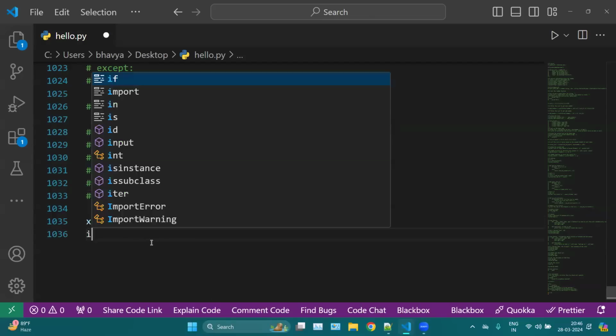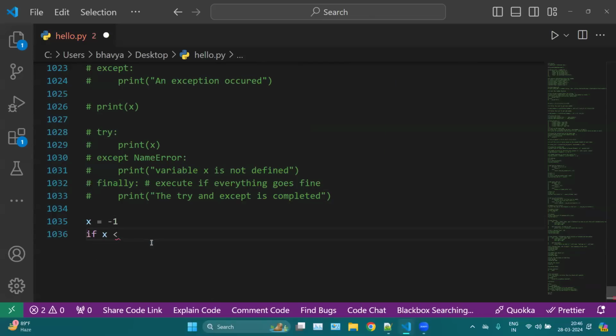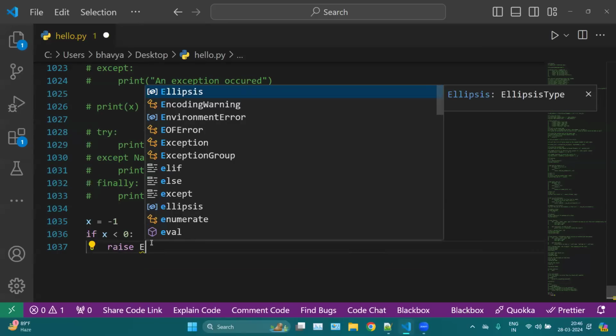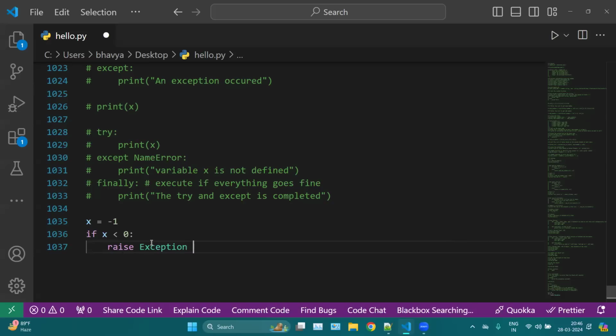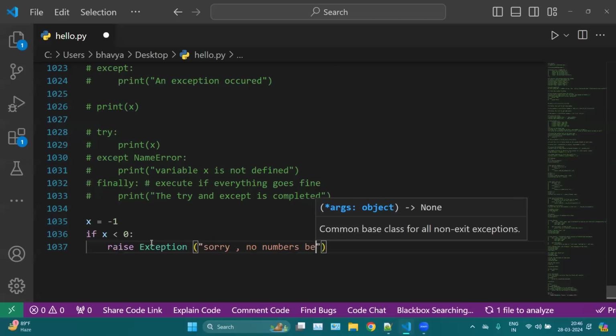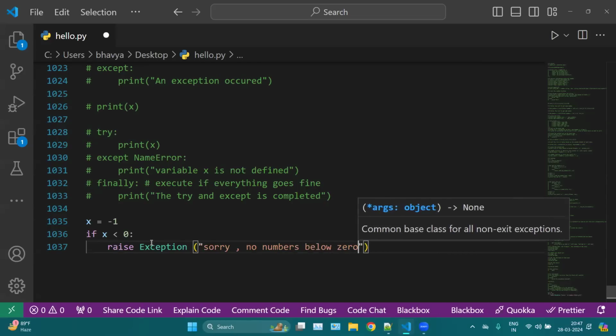Now we can use if x is less than 0, then we can raise a particular exception, which is, let's say, sorry, no numbers below 0.